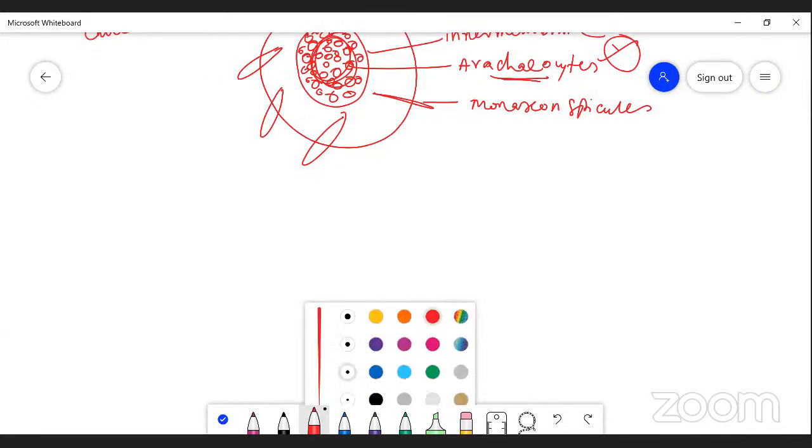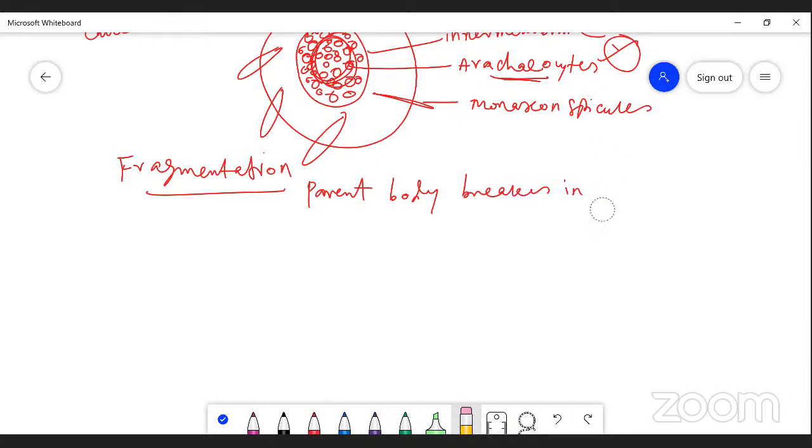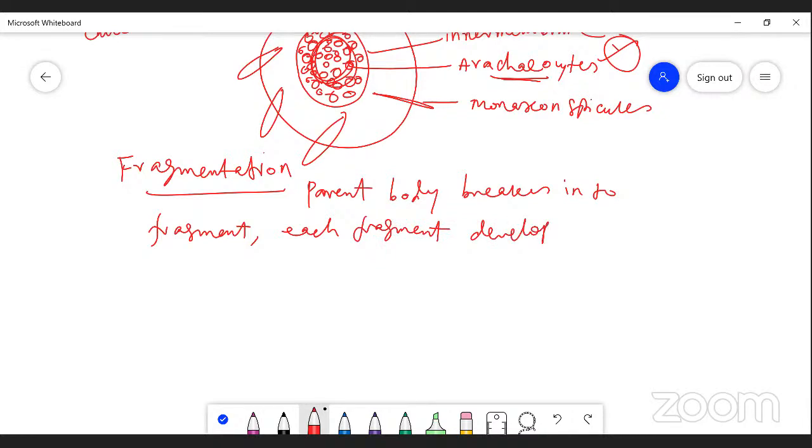Next is fragmentation. Another method of reproduction is called fragmentation. What is fragmentation? The parent body breaks into many small pieces or fragments, and each fragment develops into a new individual. That is called fragmentation.